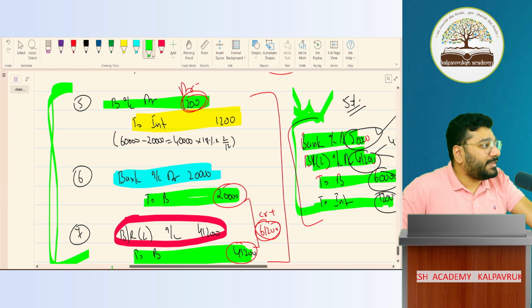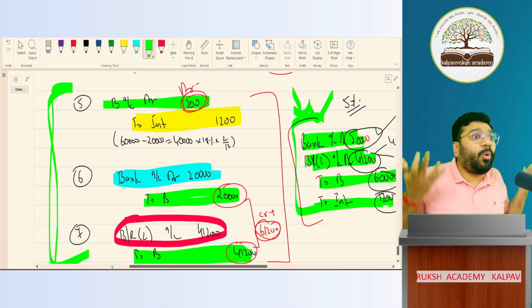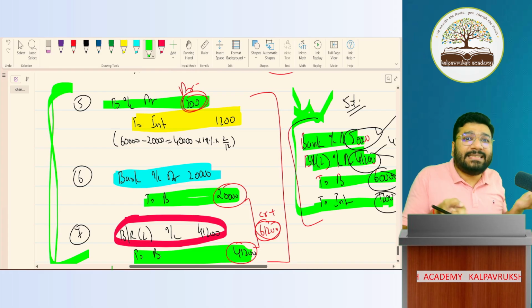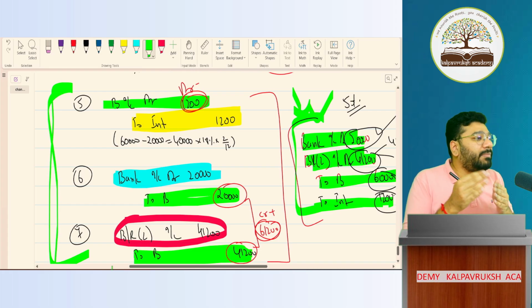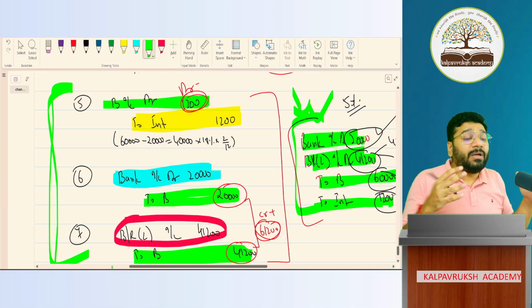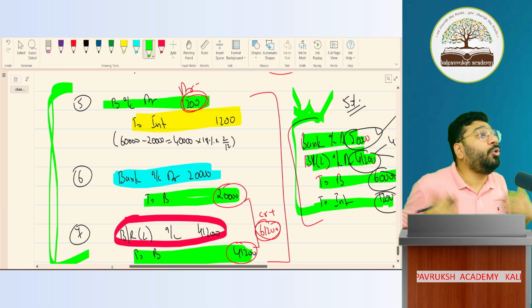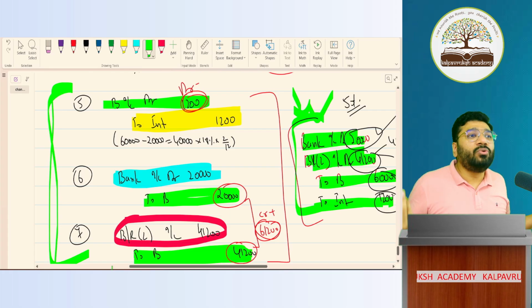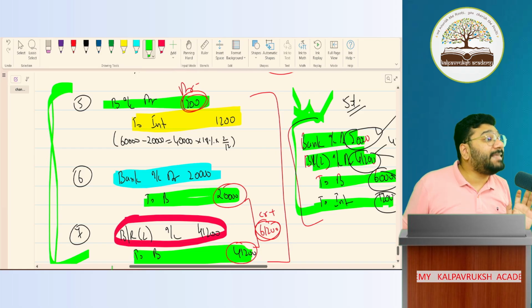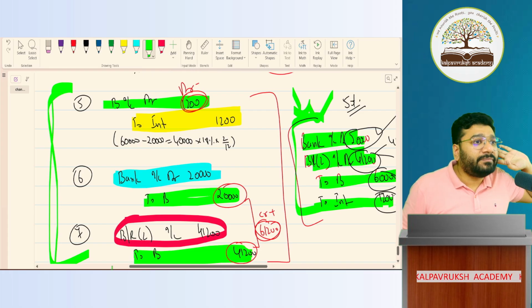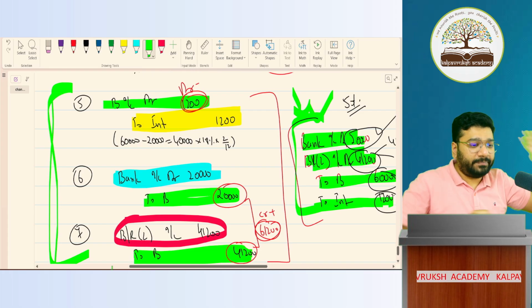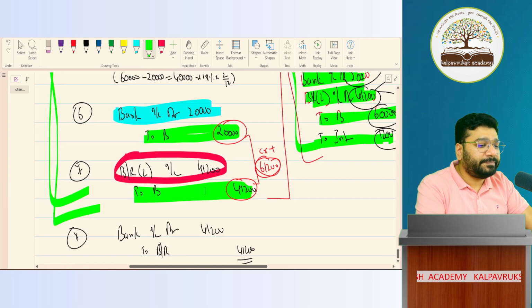Got it, not got it? You're able to understand what I'm trying to say. So we have to be a little careful. So I always tell people in CA examination, when you present the answer, present maximum that answer which the examiner likes and wants, so that we can get the marks easily. If we present a little contrarily, it may be right also. But what if the person does not allot the marks? We don't know. Because every time the rules change, what happens internally we don't know. So it is better that we stick to what ICAI is expecting. Have I made myself very clear? Am I talking logic and sense? Okay. If this is clear, can I go forward?